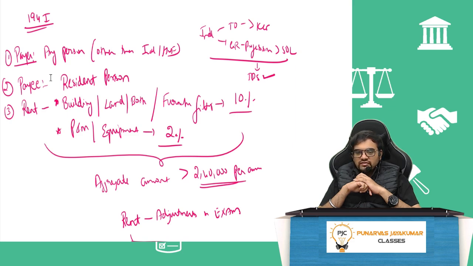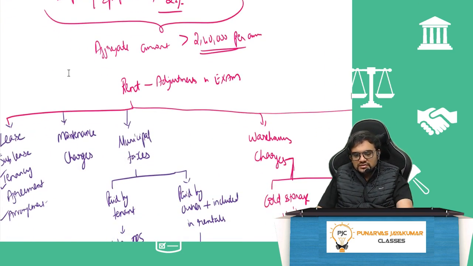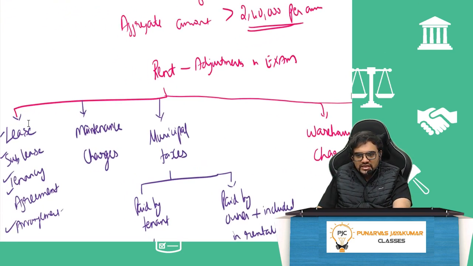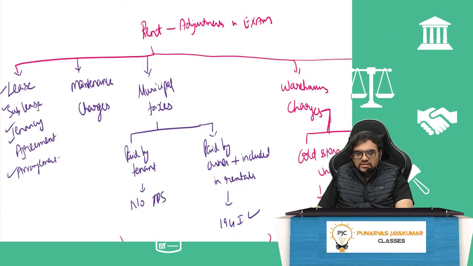Plant and machinery and equipment 2%. Aggregate amount should be more than 2,40,000 rupees per annum. Rent. What are the adjustments in the exam? Rent can be lease, sublease, tenancy, agreement, arrangement, everything.